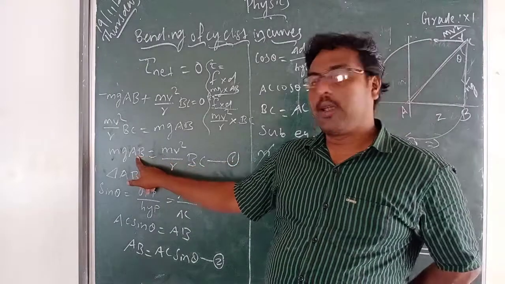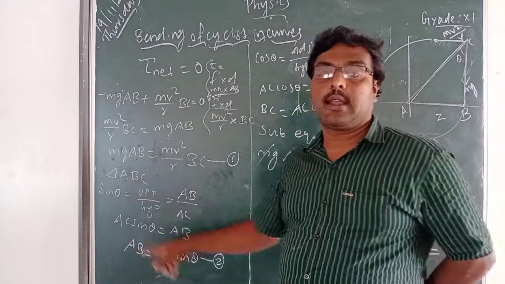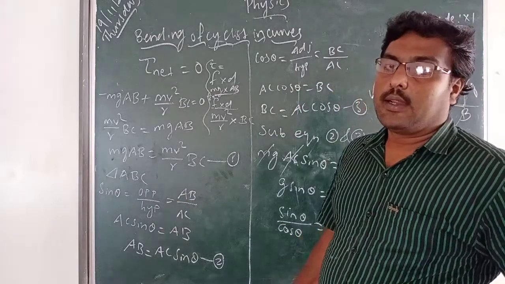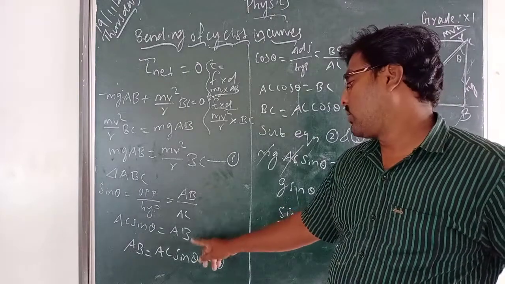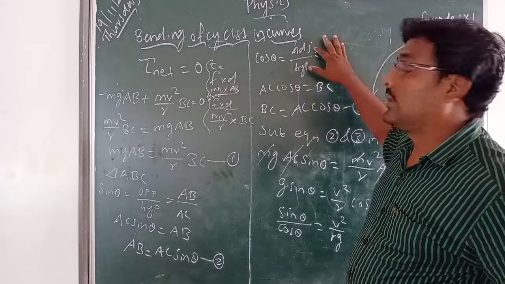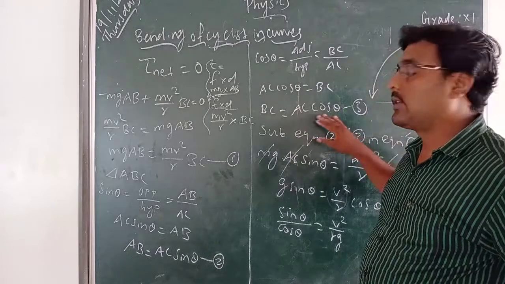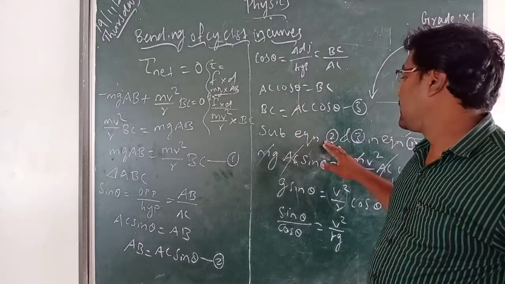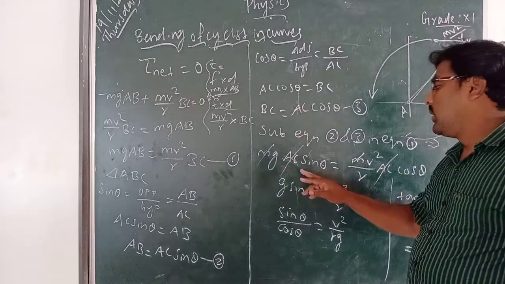Then you have to find out AB and BC values. For that we consider the triangle ABC. You know sin theta is opposite side by hypotenuse, so we get AB equal to AC sin theta. Now cos theta, you know adjacent side by hypotenuse, and we get BC equal to AC cos theta. Now we have to do substitution. Equation 2 and 3 you have to put in equation 1.